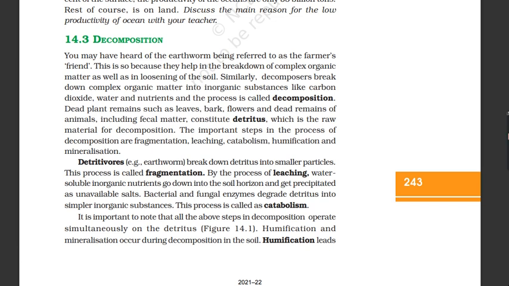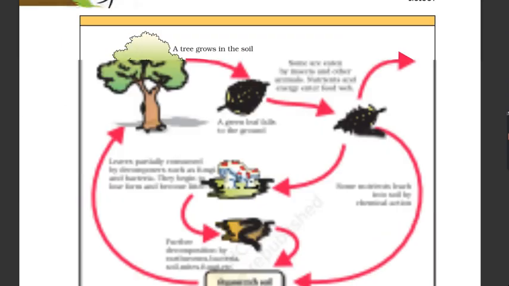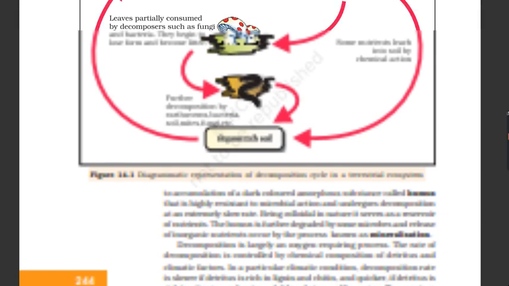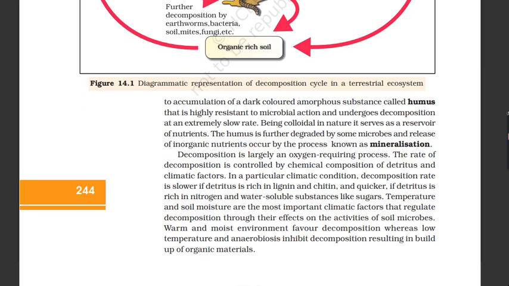Figure 14.1 Diagrammatic representation of decomposition cycle in a terrestrial ecosystem. It is important to note that all the above steps in decomposition operate simultaneously on the detritus. Humification and mineralization occur during decomposition in the soil. Humification leads to accumulation of a dark-colored substance called humus that is highly resistant to microbial action and undergoes decomposition at an extremely slow rate. Being colloidal in nature, it serves as a reservoir of nutrients. The humus is further degraded by some microbes, and release of inorganic nutrients occurs by the process known as mineralization.